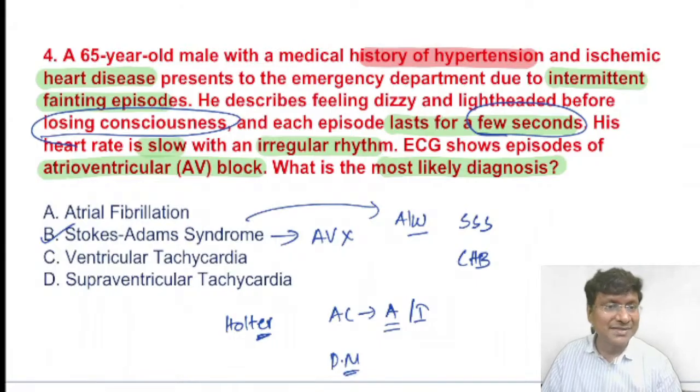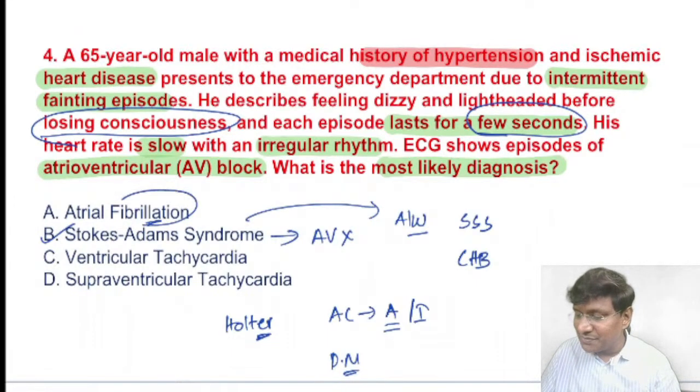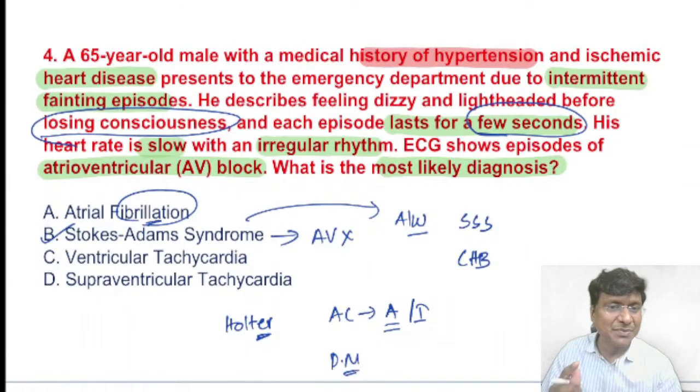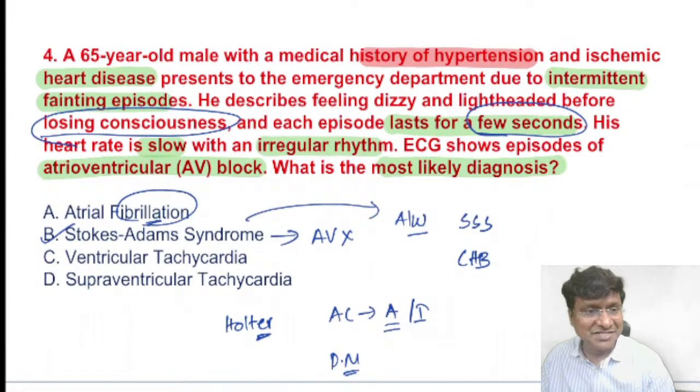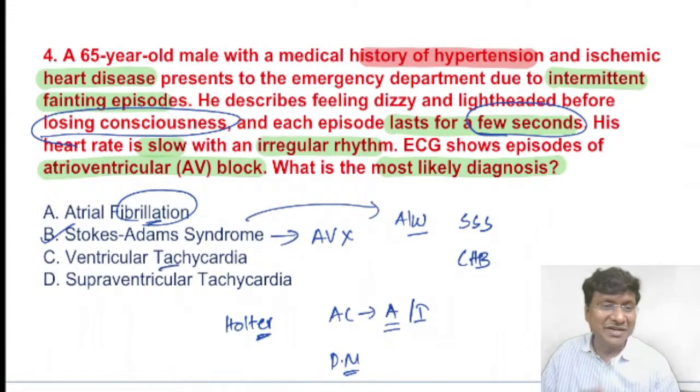Then how will you rule out the other options? If you take atrial fibrillation, they don't present with transient loss of consciousness. They present with palpitations, or they directly present with a cardioembolic stroke, that is ischemic stroke, that might be causing your hemiparesis. That will be your presentation in case of atrial fibrillation. And in ventricular tachycardia, they don't have this transient loss of consciousness. They present with palpitations, and even supraventricular tachycardias also present with palpitations.